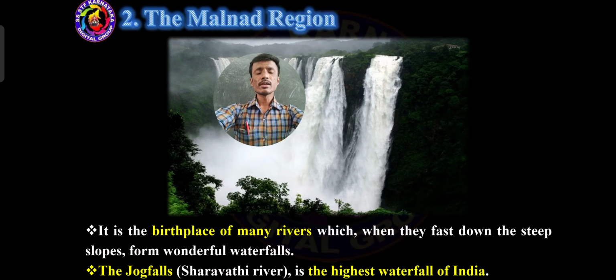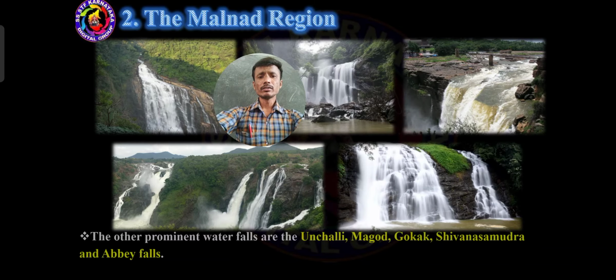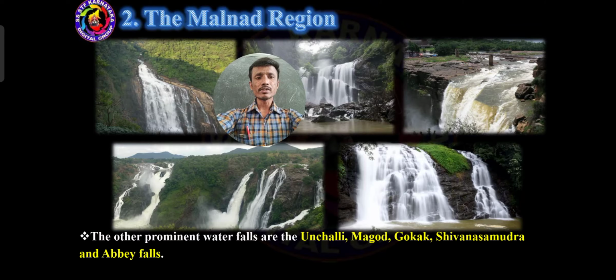So dear students, the Malnad region is the birthplace of so many rivers, and one of the important rivers created Jog Falls here. Apart from that, after the Jog Falls, other important waterfalls are also there. Such important waterfalls are Unchalli waterfalls, Magod waterfalls, Gokak waterfalls, Shivanasamudra waterfalls and Abbe Falls.